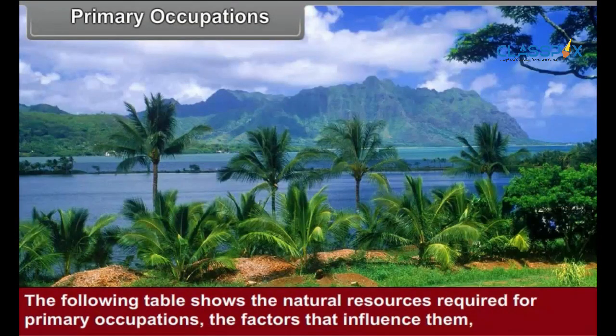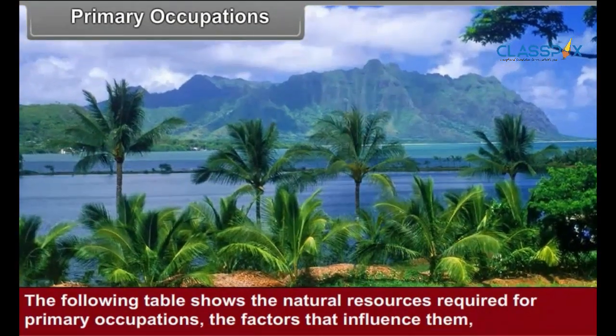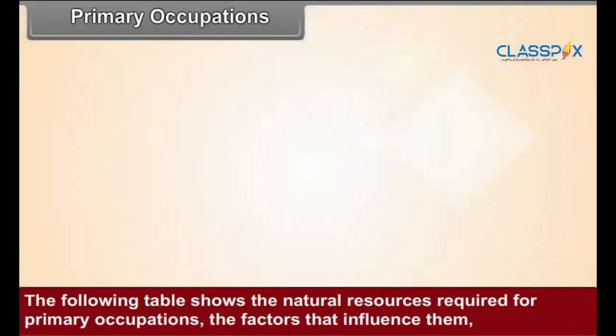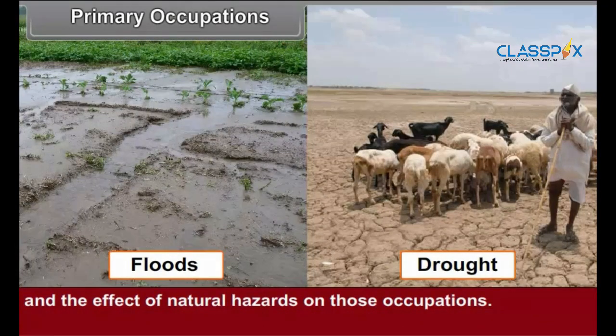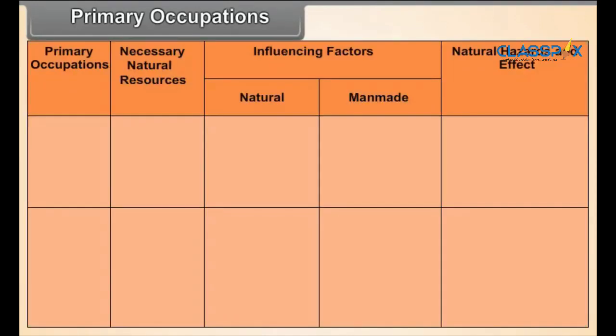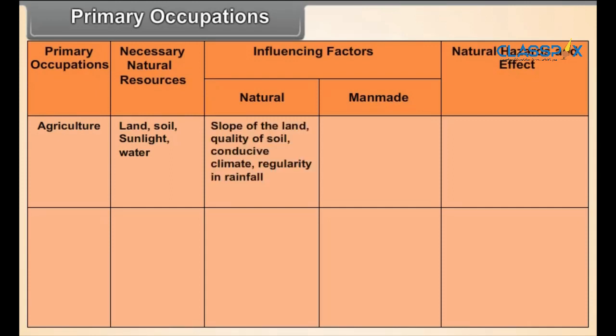The following table shows the natural resources required for primary occupations, the factors that influence them, and the effects of natural hazards on those occupations. Study the table. Primary occupations: agriculture. Necessary natural resources: land, soil, sunlight, water. Influencing factors: natural, slope of land, quality of soil, conducive climate, regularity in rainfall.